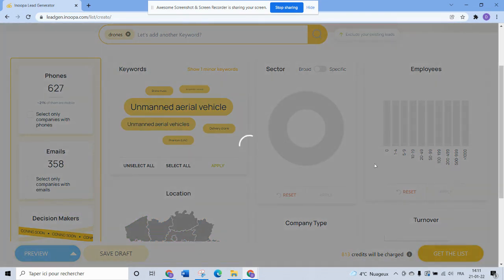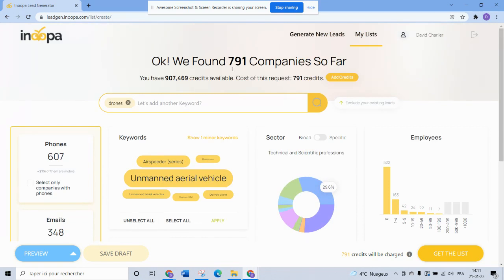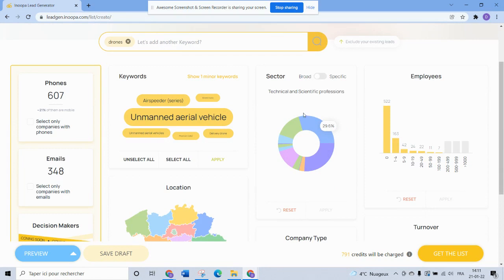It also gives an ability to check turnover, types of companies, where they are located in Belgium, and it always automatically updates the counting. An important one is the sector, because the sector filter offers you a complementarity with the keywords you look for. Like you look for drones, you can have many types of companies active in drones, but here I will select only, for instance, the technical professions, people that are using drones for their job. I can also decide to pick the ICT companies developing probably softwares for drones, and so on. I could take the retailers and so on.